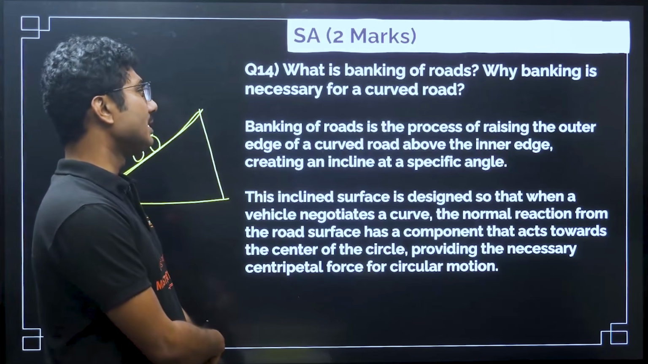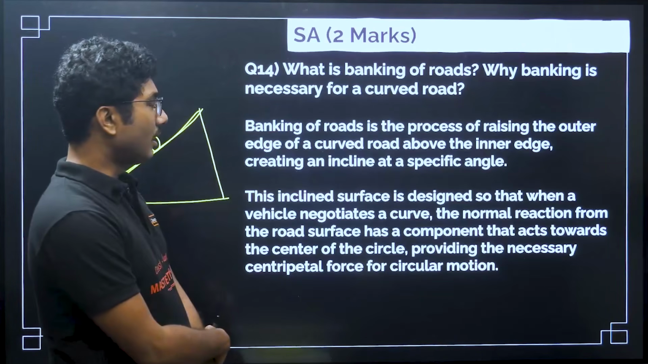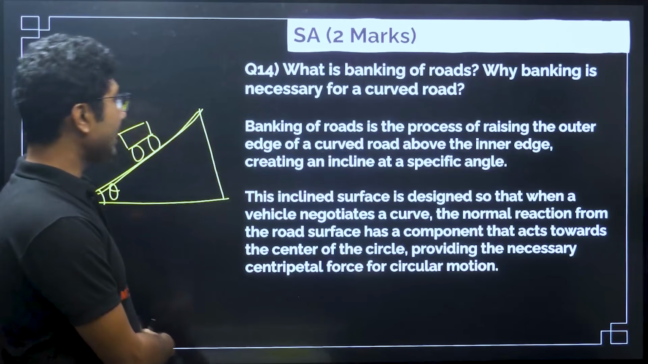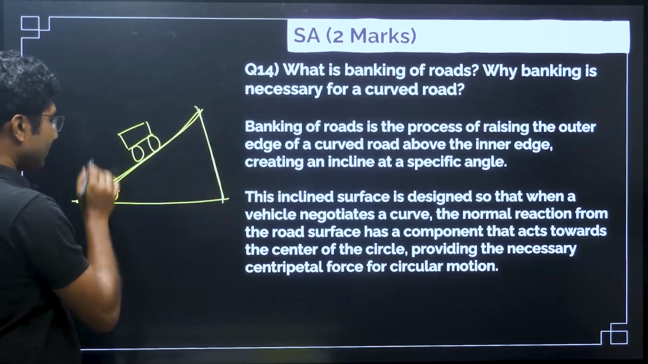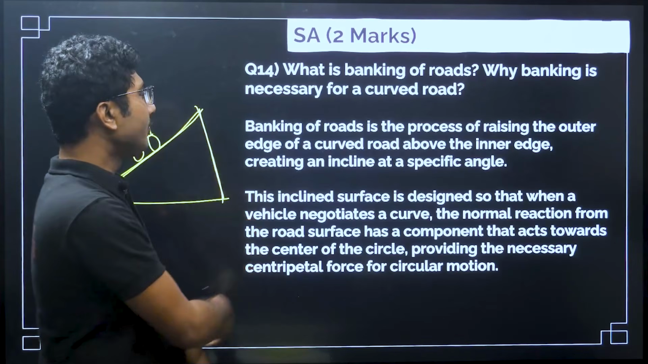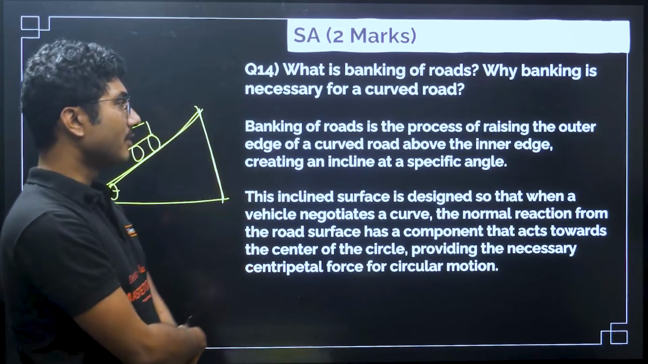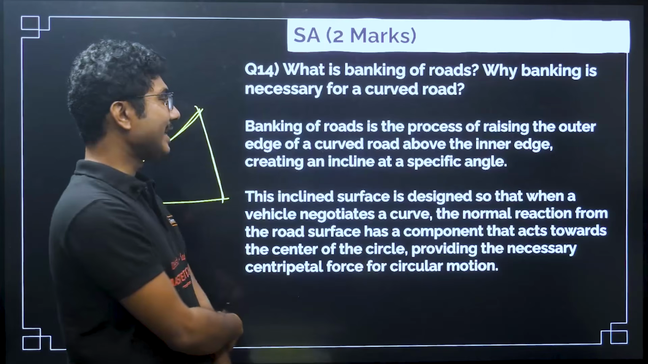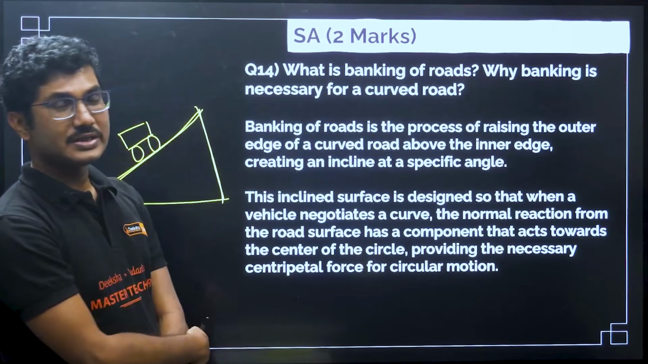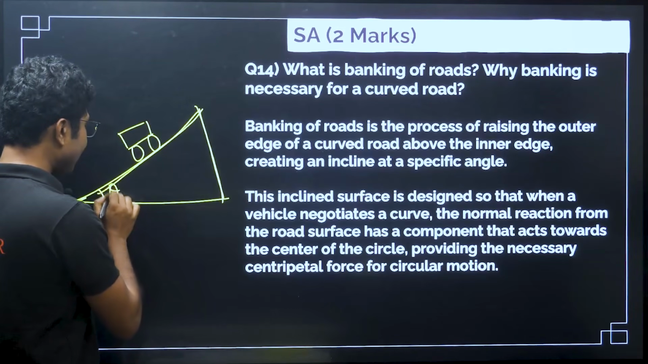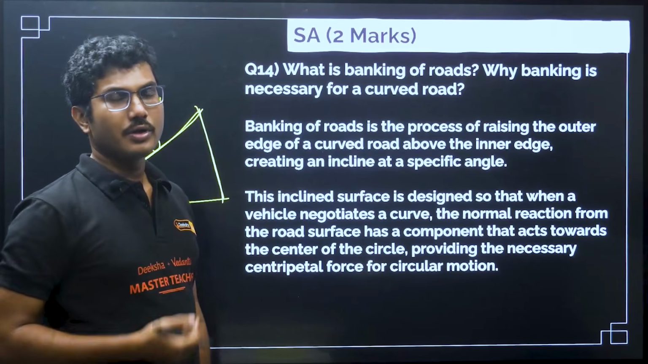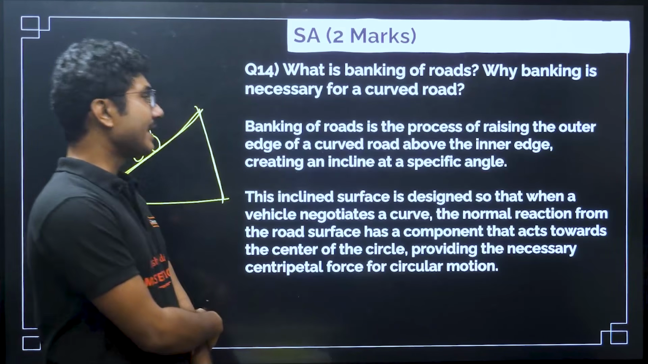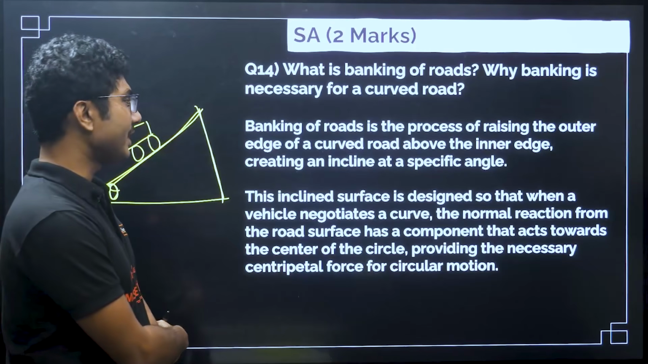Banking of road is the process of raising the outer edge of the curved road. So, this is the outer edge, this is the inner edge. The outer edge of a curved road is raised above the inner edge, creating an incline at a specific angle. This angle is very specific based on the road condition and the amount that you want.